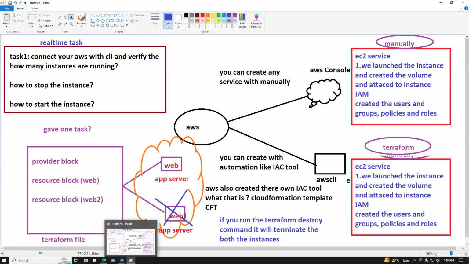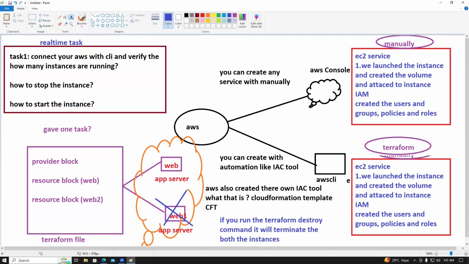We can do that with terraform destroy using the target option, which lets us target a particular instance. Very good.